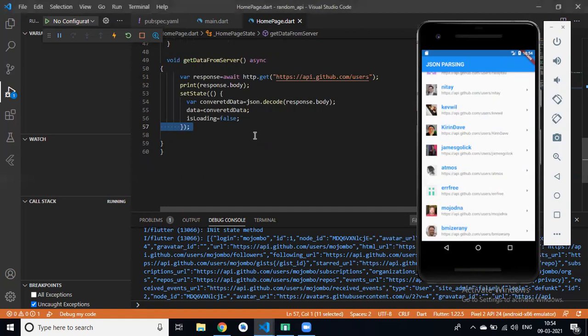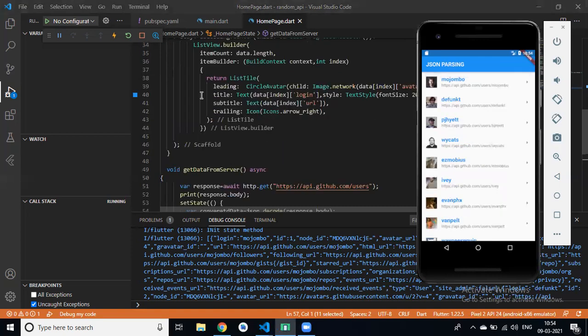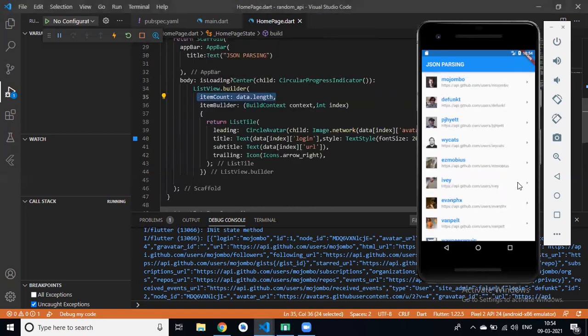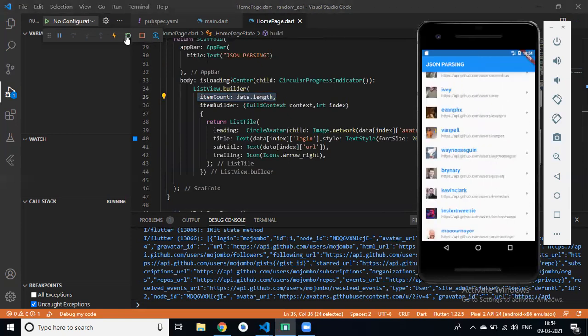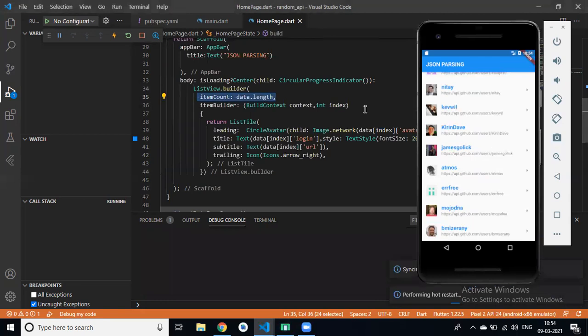Yes, sure. But this is dynamic, right? Yeah, we have dynamically parsed this item count, data dot length, and all. Yes. This is a fully complete application with loading bar, circular progress indicator, and all.